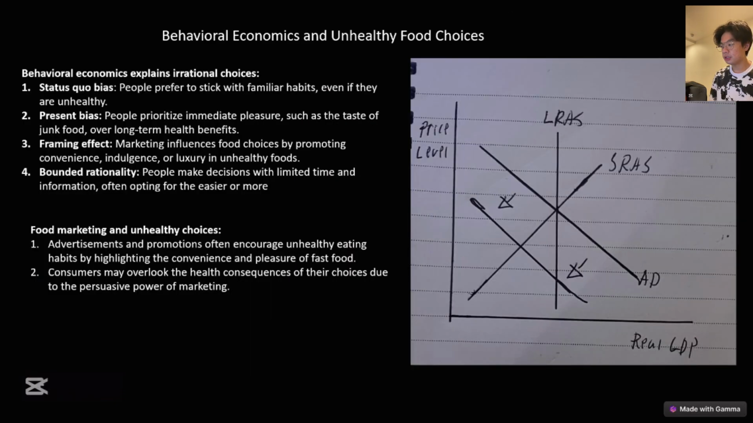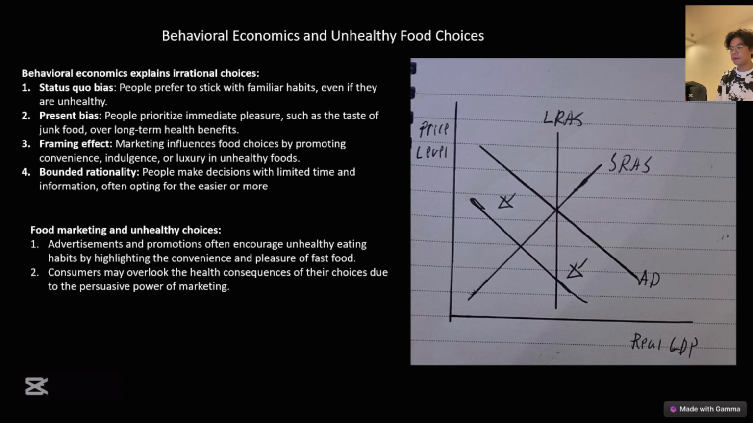Now, in the seventh slide, behavioral economics and unhealthy food choices. Behavioral economics helps explain why people choose unhealthy food, even though they know healthier food options are better. First, there's status quo bias, where people stick with their habits because it's easier. There's also present bias, where people focus on immediate pleasure like the taste of junk food instead of long-term health